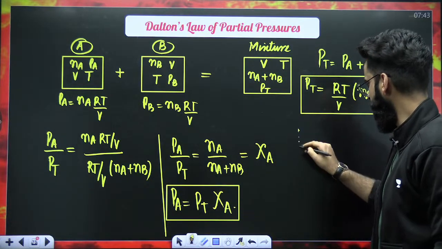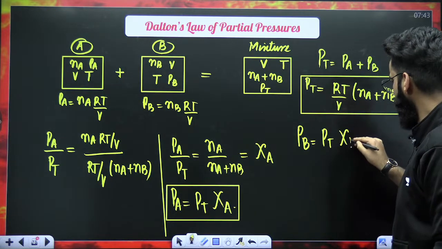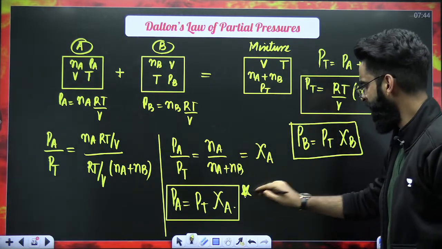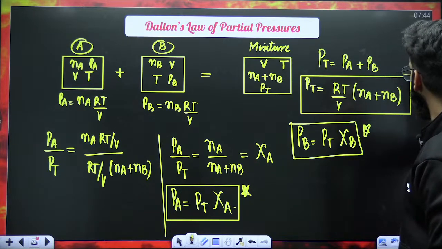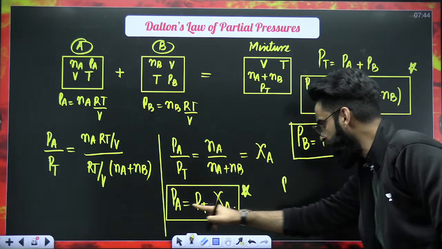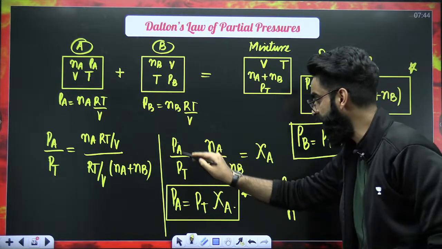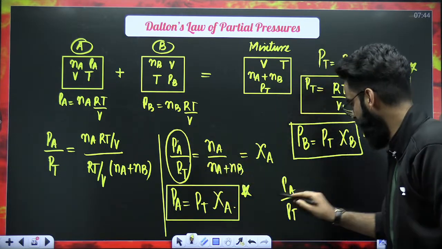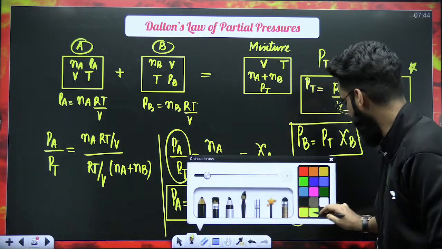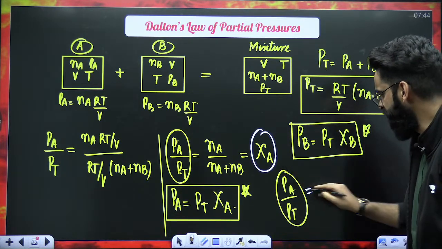Similarly, my dear students, if I ask you to calculate the partial pressure of B, it has to be equal to the total pressure of the mixture multiplied by the mole fraction of gas B, right? This is result number 1, this is result number 2, and this has to be result number 3, correct? One more thing, sometimes they might ask you like this. If you write PA divided by PT, what do we call this particular term combinedly? First of all, it is equal to Chi, correct? PA by PT is equal to Chi.